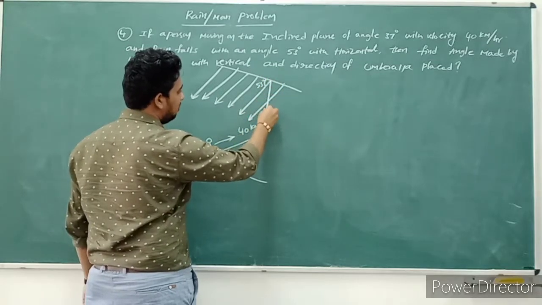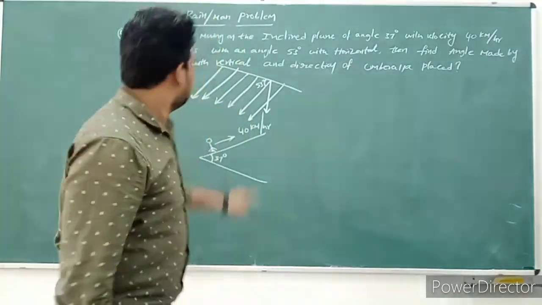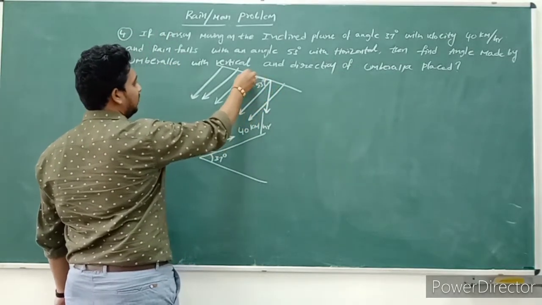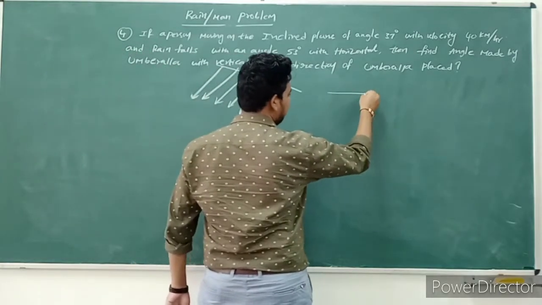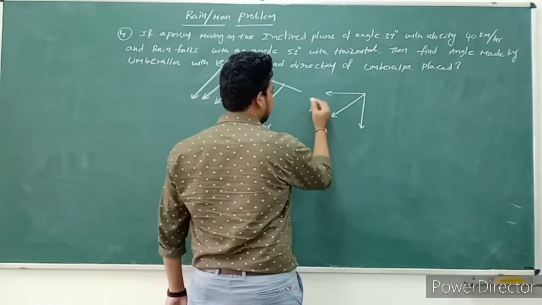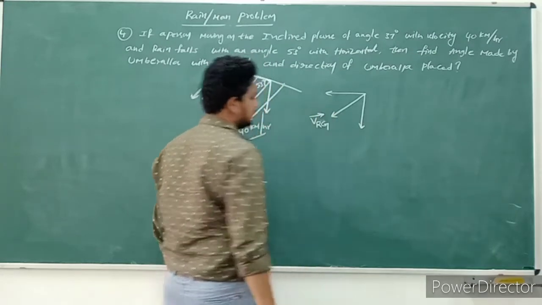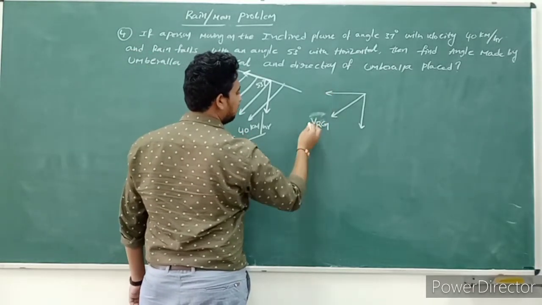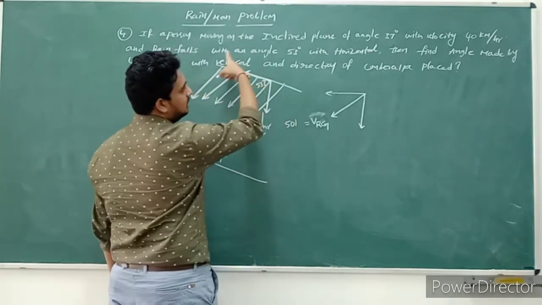Now, whenever a vector makes a certain angle, it definitely splits into two components. One is the vertical component, another one is the horizontal component. This is the horizontal component. So for example, I write here, this is the velocity of rain with respect to ground. The magnitude is given, 50 kilometers per hour.